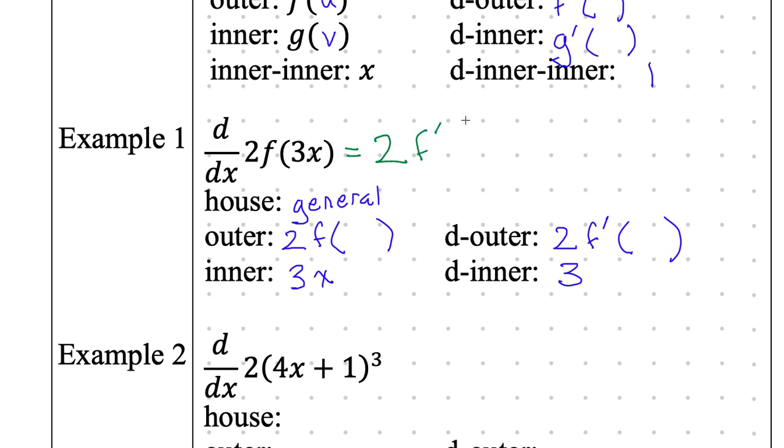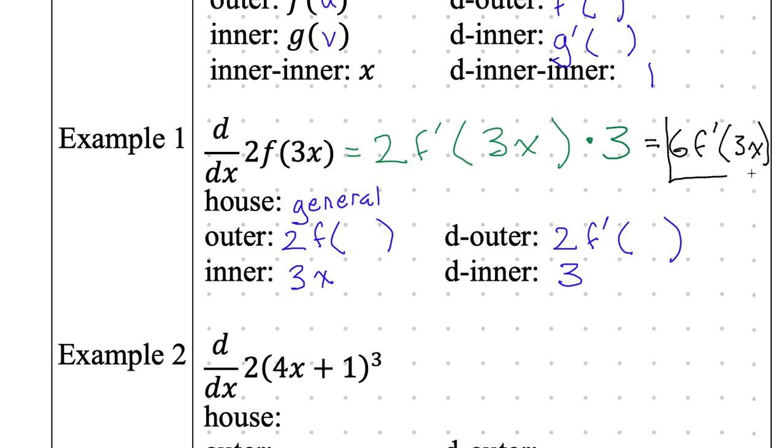2f prime of something. That something now needs to be something of 3x, because 3x was the inner. All right, now I did doubter. I can't forget dinner. What is dinner? 3. Done. Well, you could simplify this, of course, and you should in my class, but that's basically it. 3 times 2 is 6, so this now simplifies down to 6f prime of 3x. There's your final answer. You can box it.